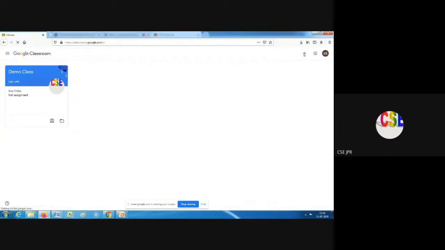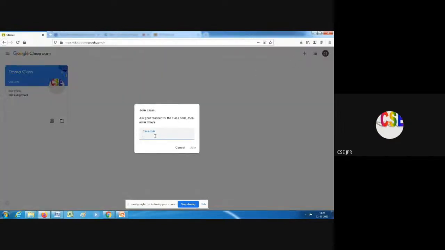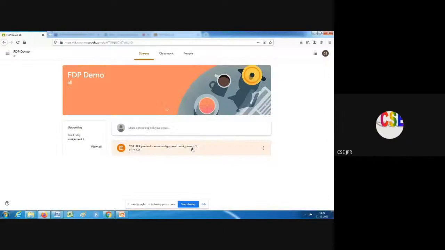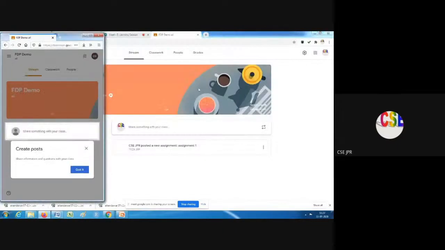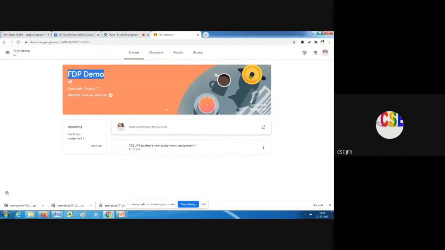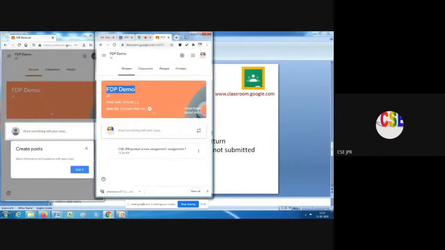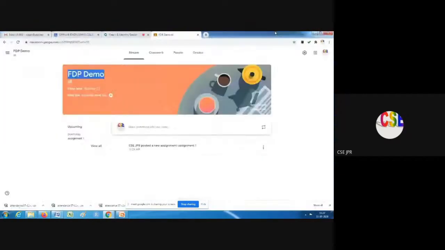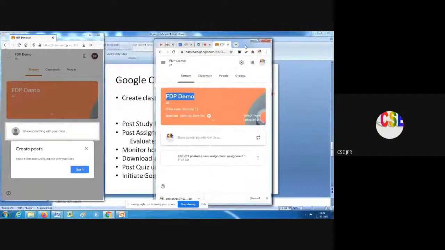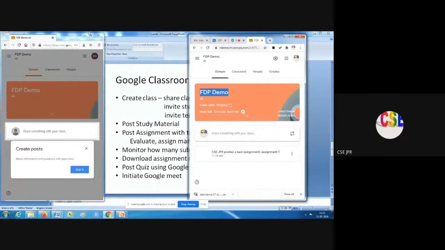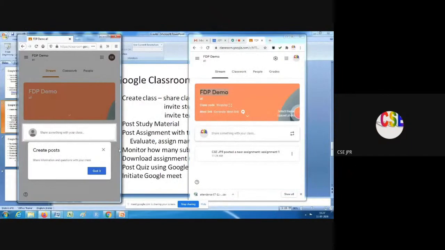So when I want to join as a student, I'm going to join. I'll type my class code. So I have joined as a student now. This is the student part. On this side, we are going to see a faculty dashboard. On the left side, here we can see the student dashboard.